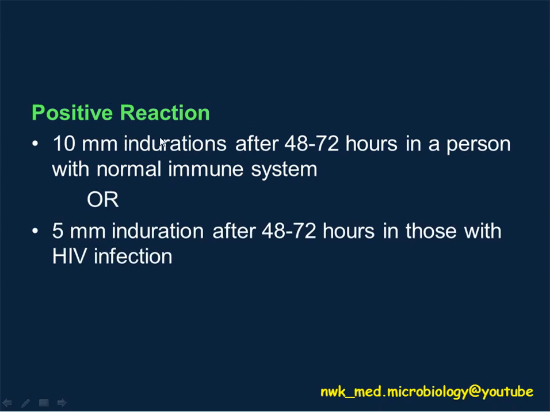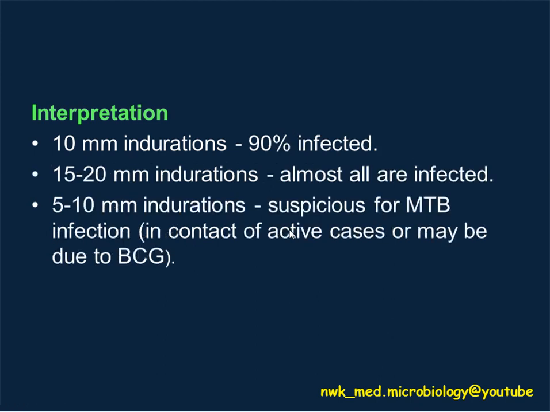From there, the positive reaction is interpreted as 10 mm of induration after 48 to 72 hours in a patient with a normal immune system, which means a healthy person. However, for immunocompromised patients, for example with HIV infection, 5 mm of induration is identified as a positive result. When a healthy patient has 10 mm of induration, we can say 90% confirmed they are infected with tuberculosis.